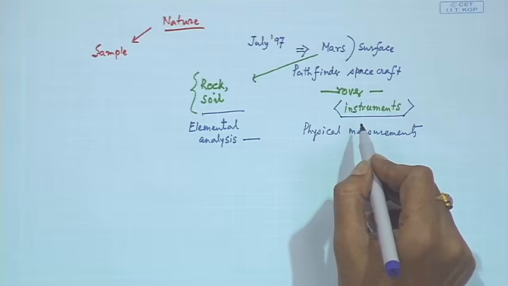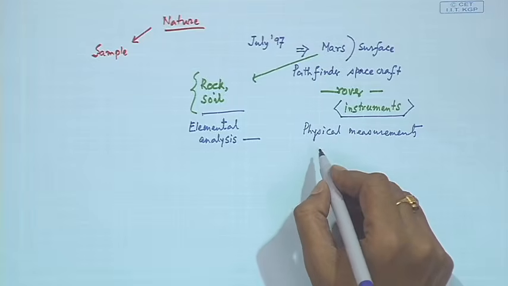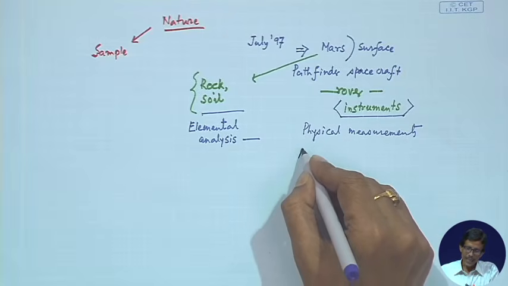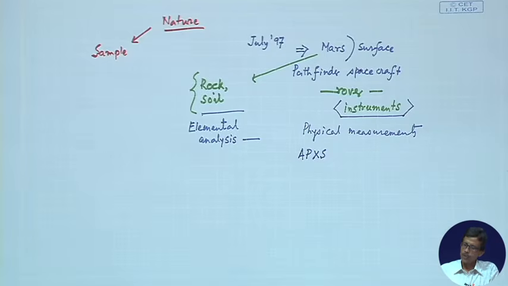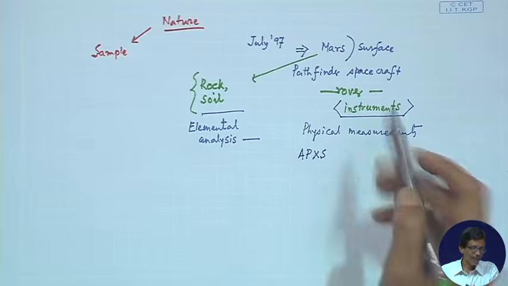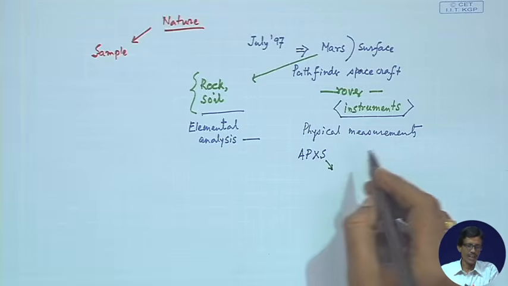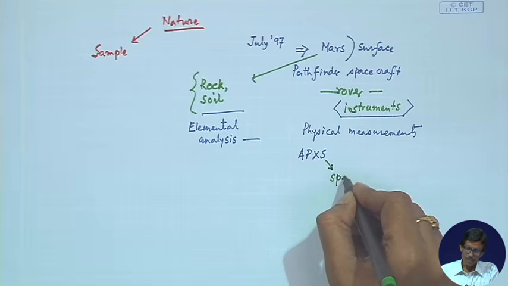So, what is that particular instrument? I am giving some example, we will be talking about it when we talk about the instruments. It is basically APXS. So, what is this? The S is definitely a spectrometer.